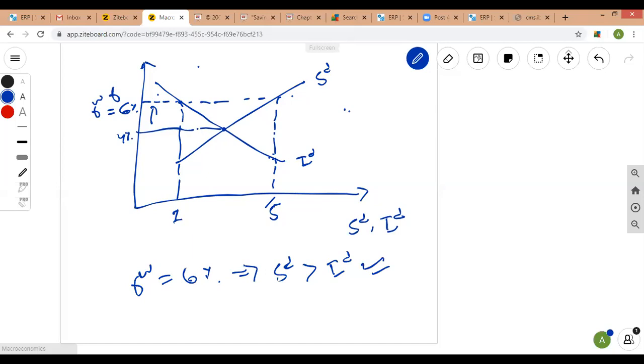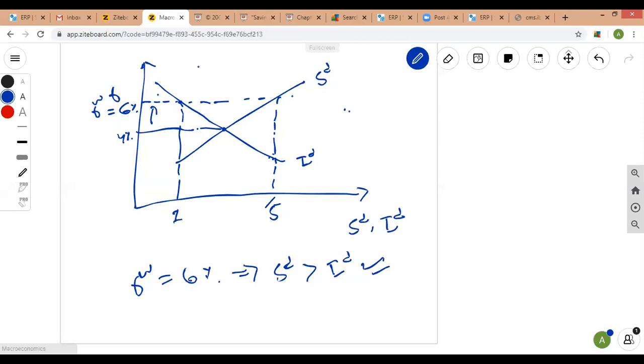So here, when the real interest rate is 6%, the small open economy is basically a net lender in the international market, because 5 billion is the amount of money that is available for lending, and this 1 billion is the amount of money that will be used in the domestic economy.